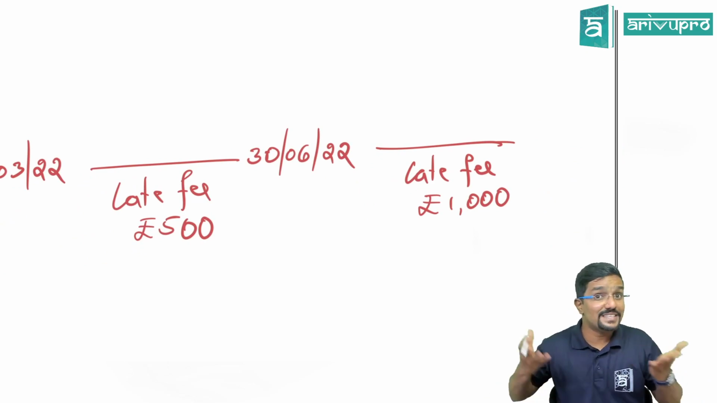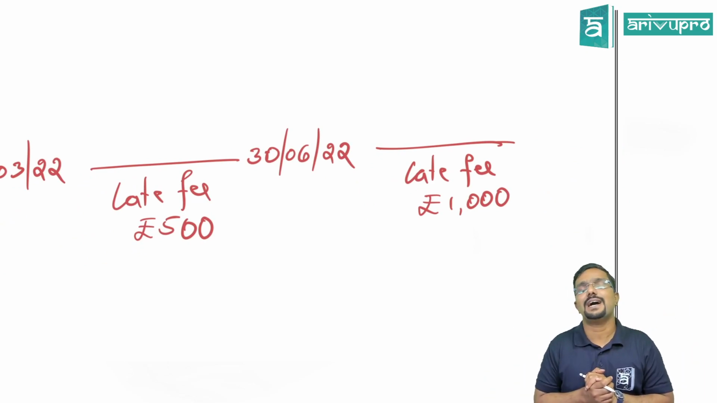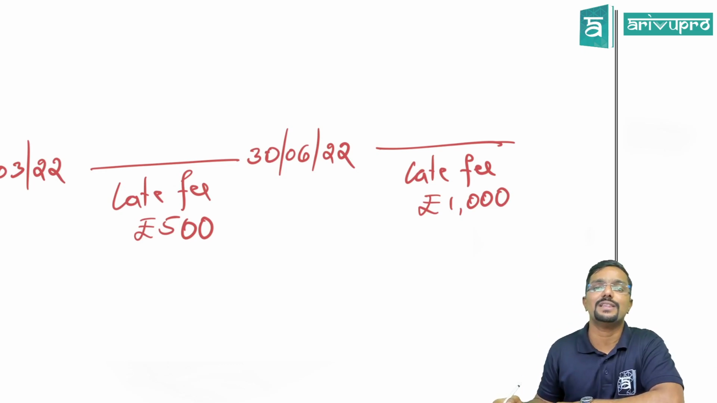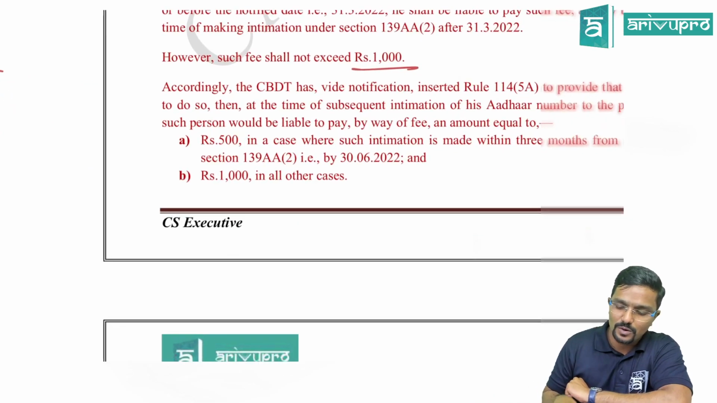So as of now, even 30th June 22 is also over. So if by chance any person has not linked his Aadhar to the PAN, he can do it by paying a late fee of how much? 1000 rupees. Okay.